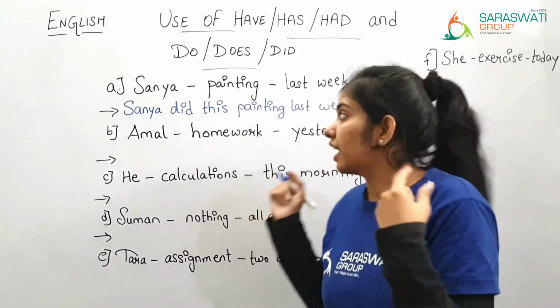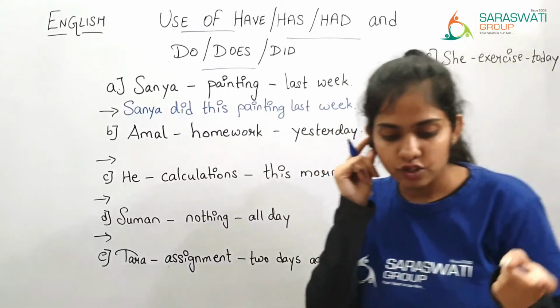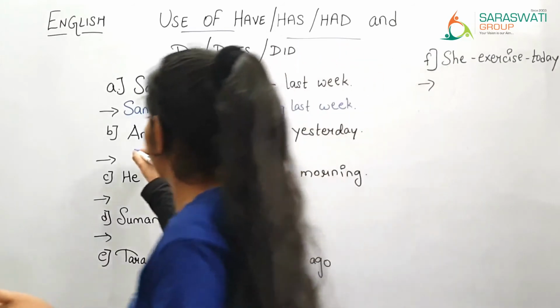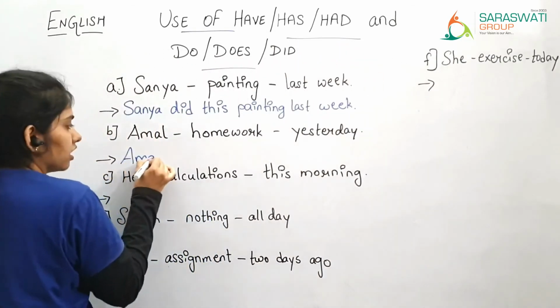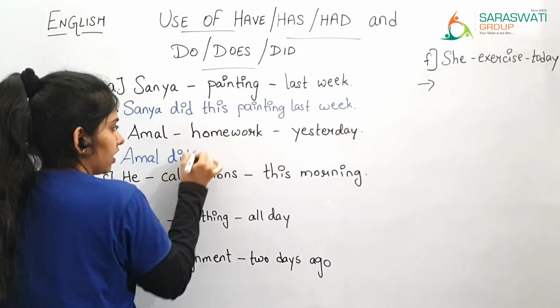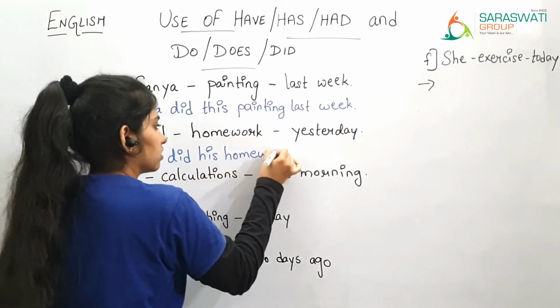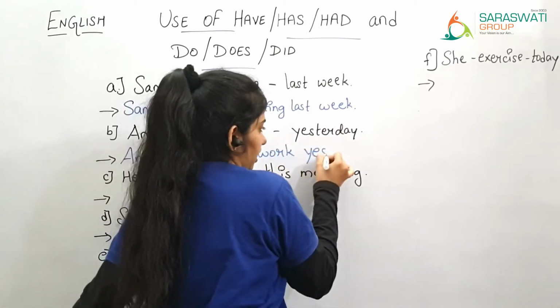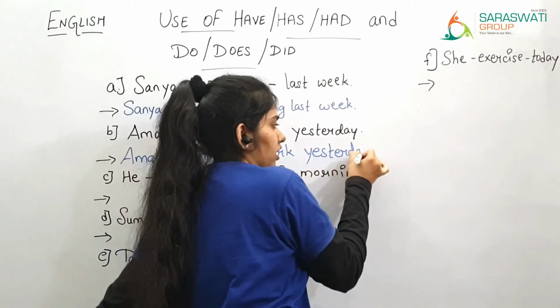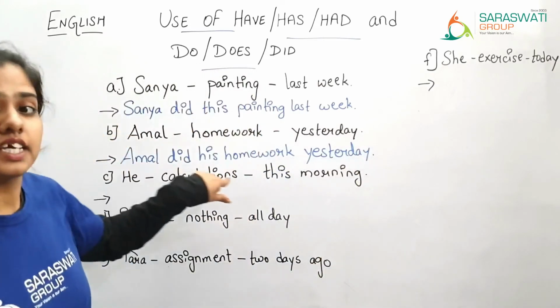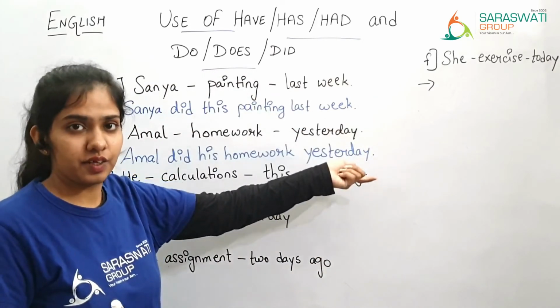So you are supposed to write had or did. So Amal did his homework yesterday. Amal did his homework yesterday.